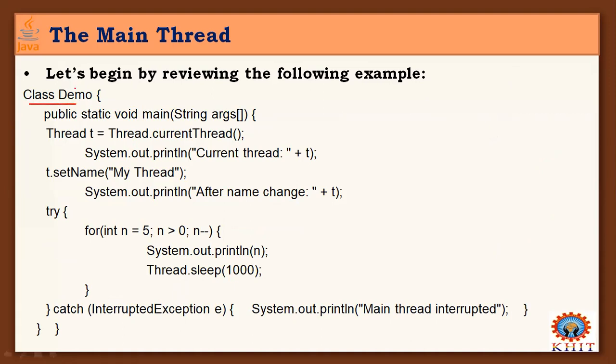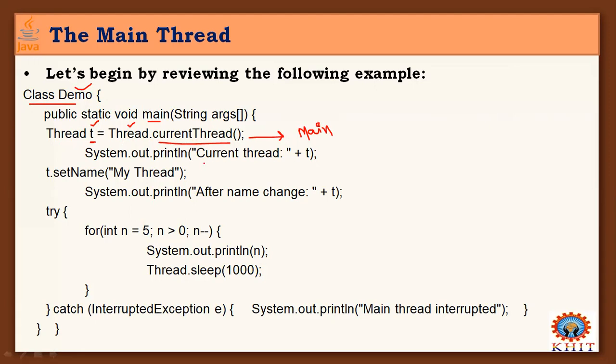I have a class called Demo class with a main method, and this is the main class. Inside the main method, I have created one object of Thread called t, and I'm invoking the currentThread method using the Thread class, Thread.currentThread. Now it is considered the main thread of your program, right?